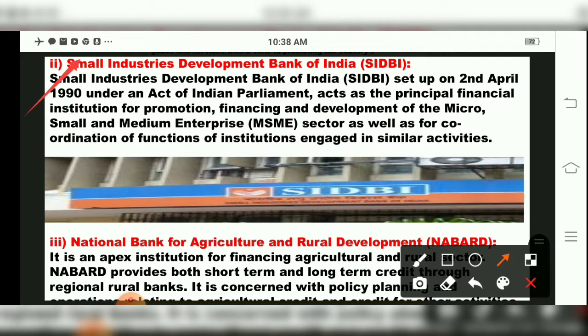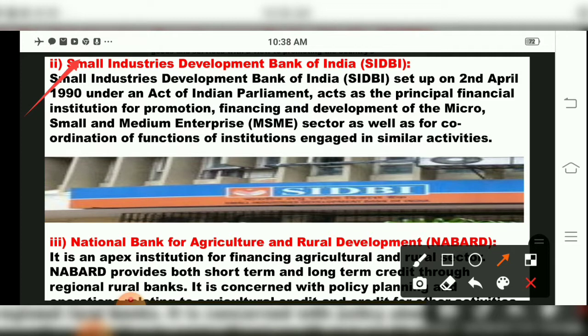It acts as the principal financial institution for promotion and development of micro, small and medium enterprises, that is the MSME sector, as well as for coordination of functions of institutions engaged in similar activities.